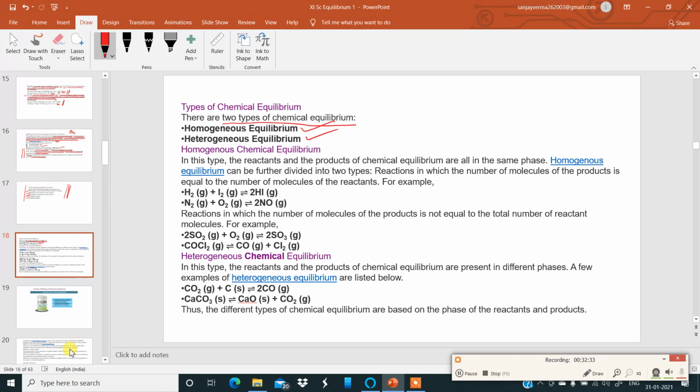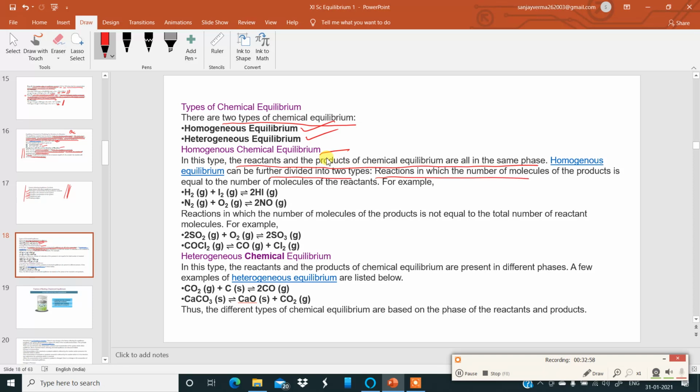Now let us understand what is homogeneous. Now coming to homogeneous chemical equilibrium. In this type of equilibrium, the reactants and the products of chemical equilibrium are in the same phase. If it is solid, everything is solid. If it is liquid, everything is liquid. If it is gases, everything is gas. Okay. So homogeneous equilibrium can be further divided into two types.